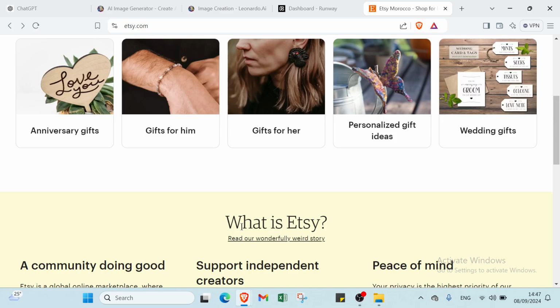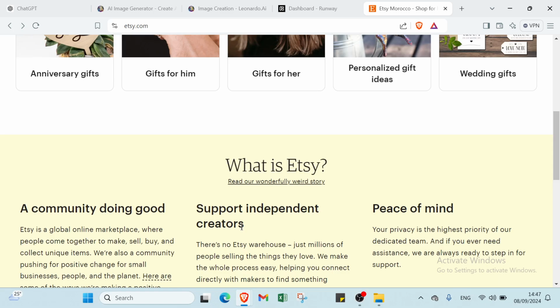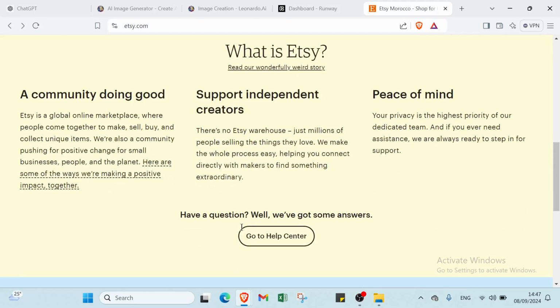So what these people do is they take this design, put it out, get this picture, and just roll it over to t-shirts, mugs, caps, whatever they want, and they make a profit on it. They just want to save themselves some time, and that's where we come in and make this with ChatGPT or Leonardo or Runway.